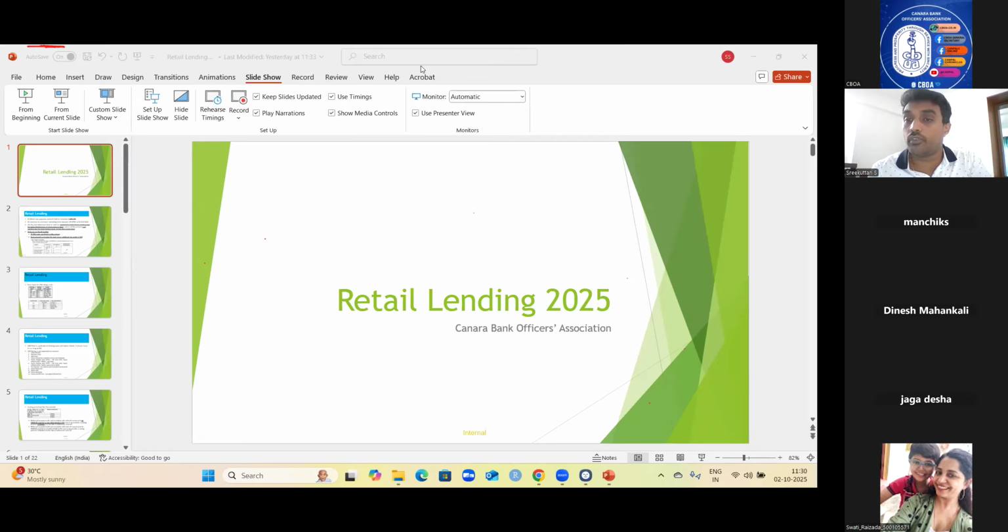While granting housing loan for plot and construction, is valuation report required? Yeah, valuation is required. So headroom, I think it is.